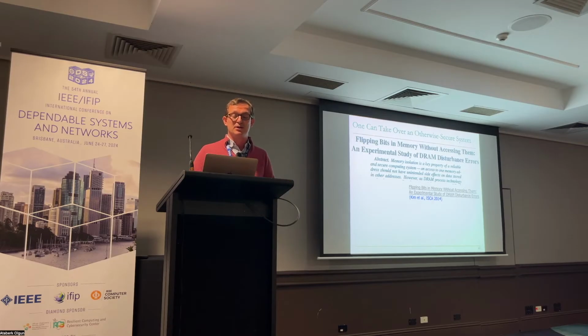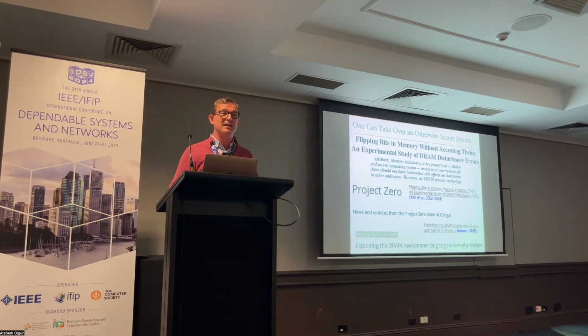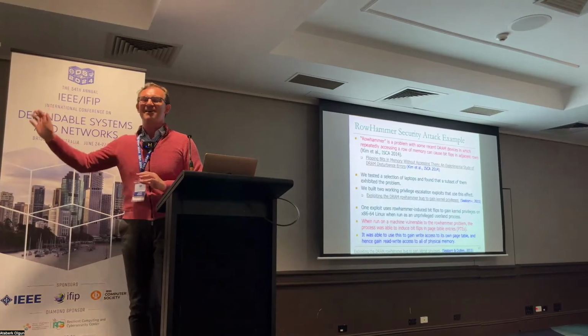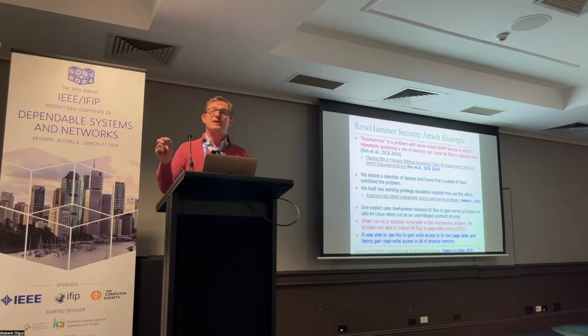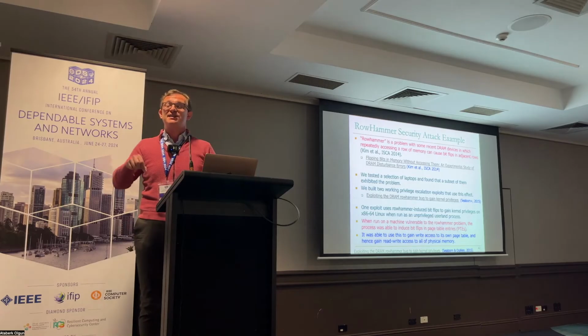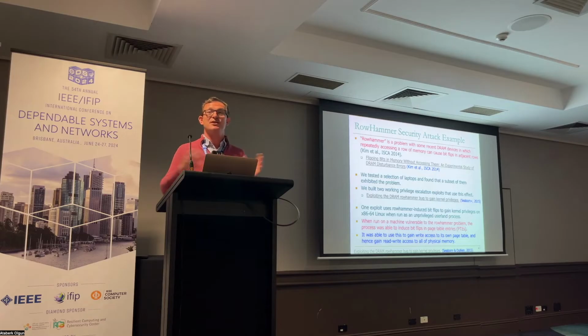The other people that took on our work initially was Google. Google Project Zero basically read our paper and replicated the results, and they were able to devise an attack that would take over the Linux kernel using these bit flips. I'm not going to go through this, which is very, very interesting. It's a beautiful Black Hat presentation that they have. This is actually copy and paste from their blog post. They were able to induce bit flips in the page table entry of this user level program such that they would actually get write access to their own page table. Once you have write access to your own page table, all bets are off at that point, right?